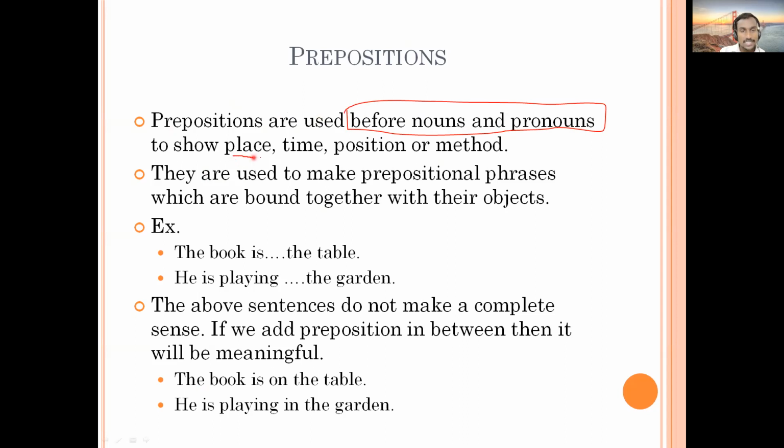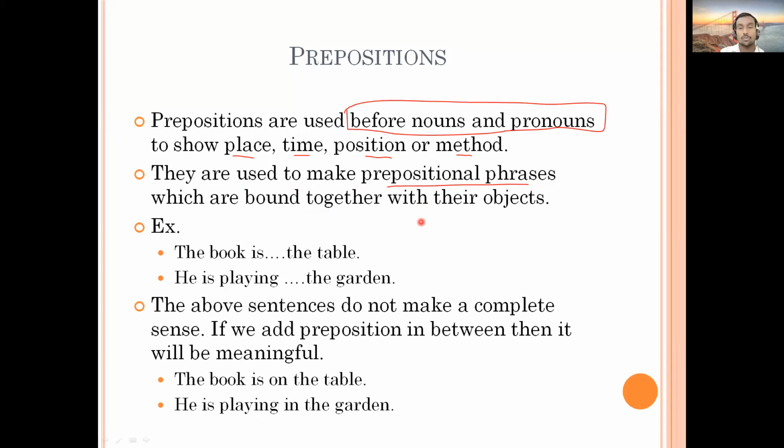Prepositions show place, time, position, and method of these nouns or pronouns. They are used to make prepositional phrases, which are bound together with their objects. Prepositional phrases like in front of. So this is a prepositional phrase.